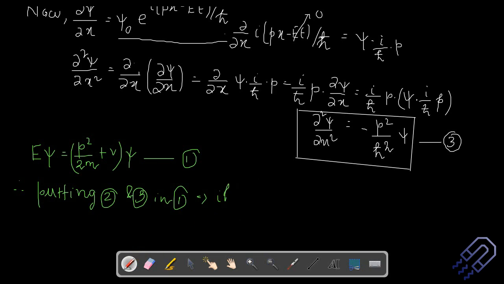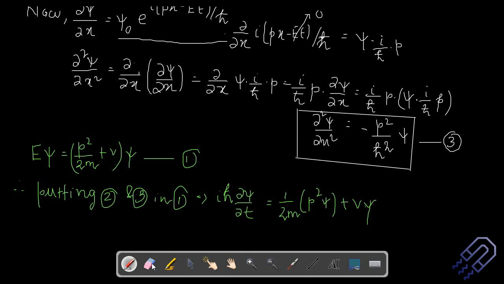So we can write it down as i h cross del psi by del t is equal to, now look into this term, let's just open the bracket. It is 1 by 2m into p square psi plus v psi, right? So this is 1 by 2m p square psi plus v psi.